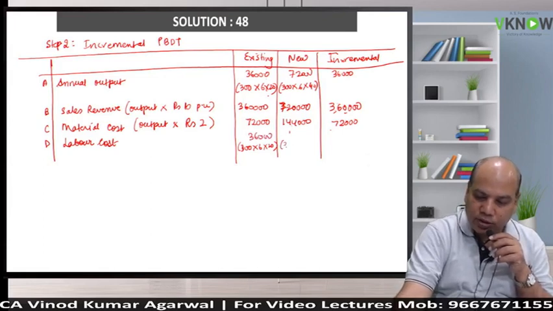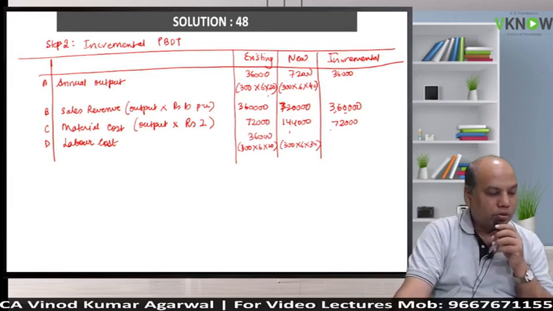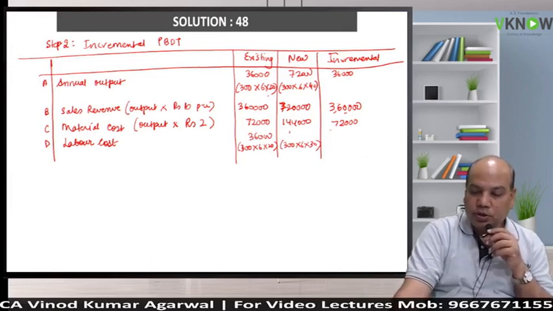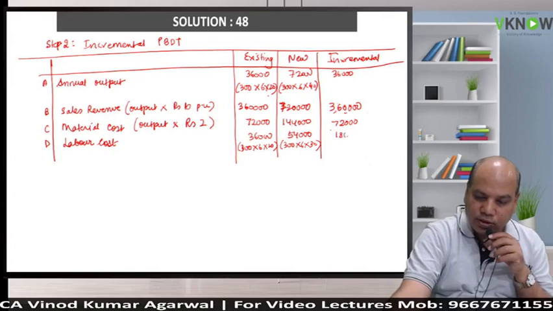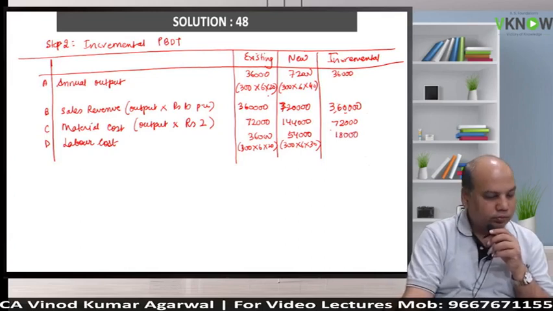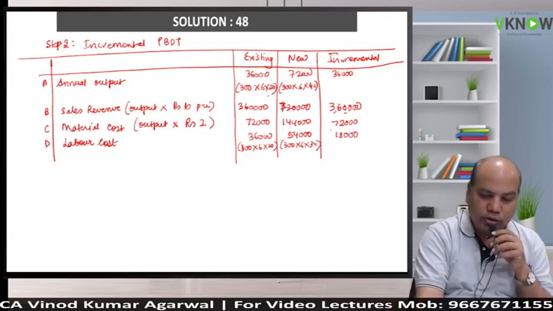Here we'll have 300 into 6 into 30 rupees per hour, 54,000. You are right. So what is the incremental labor cost? 18,000.